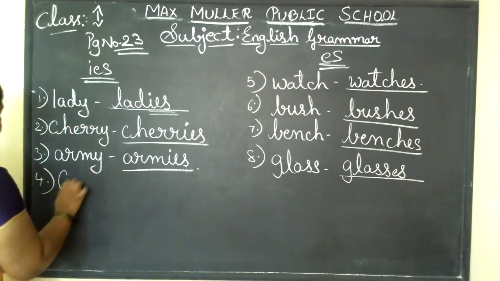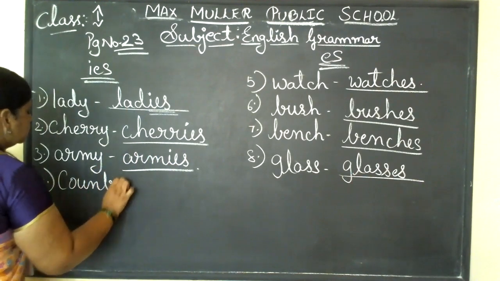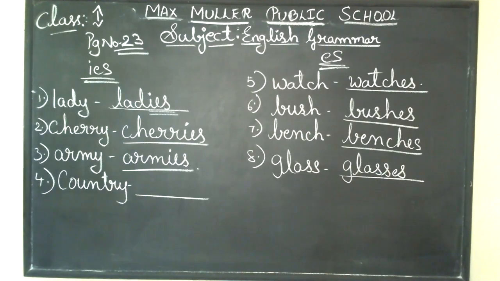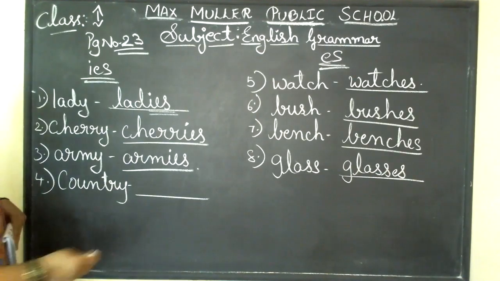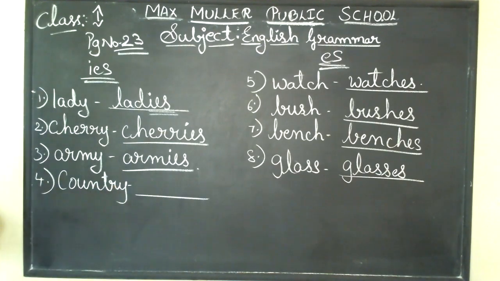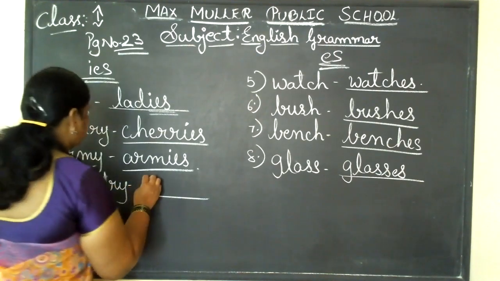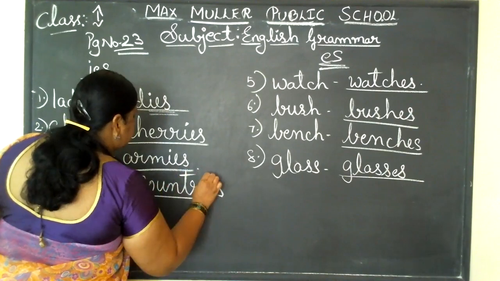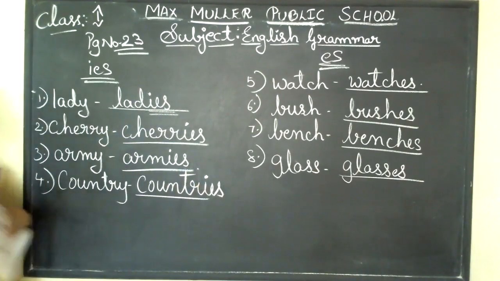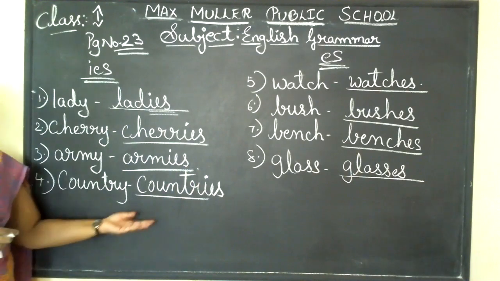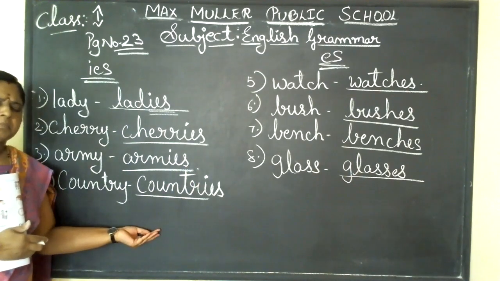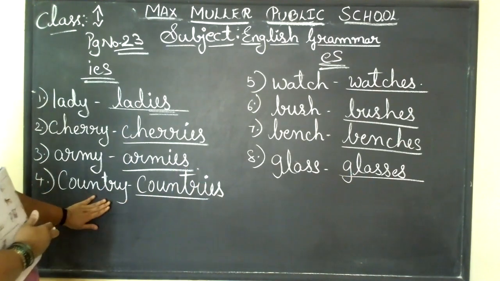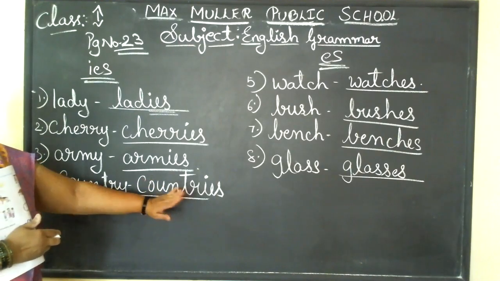Okay. Country. Country is the one where we are living. Which is our country? India is our country. Not only India, children, there are many countries. You need to call it countries. Not only India, many countries are there: USA, UK, Russia, Dubai, those are all countries, children. So India is our country and the other places are countries.